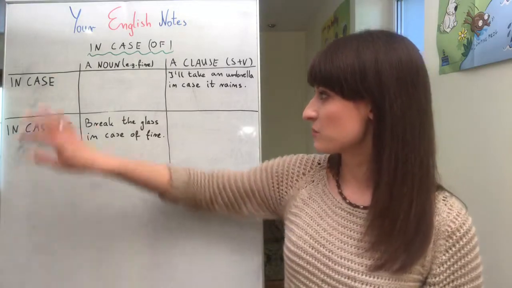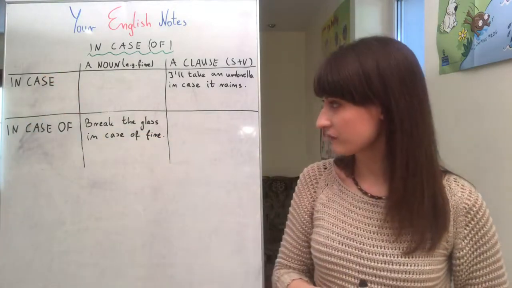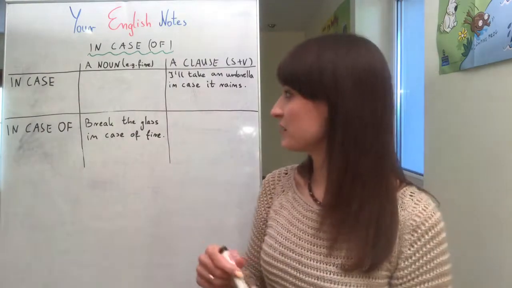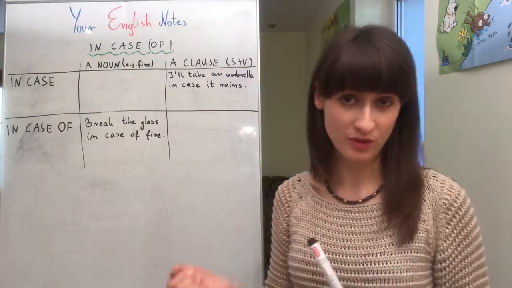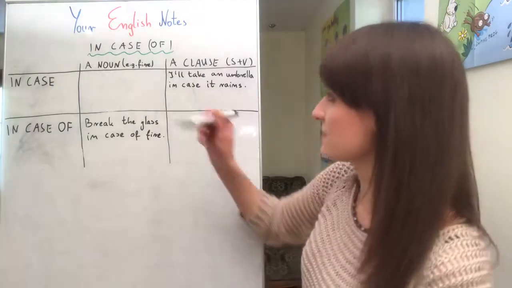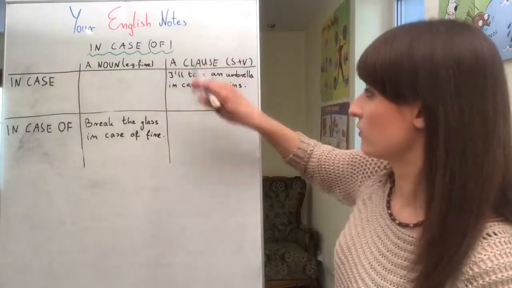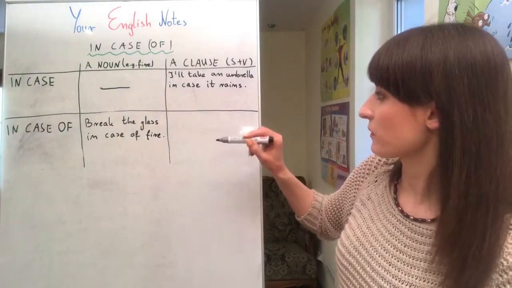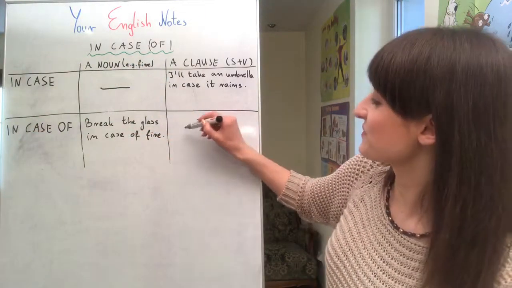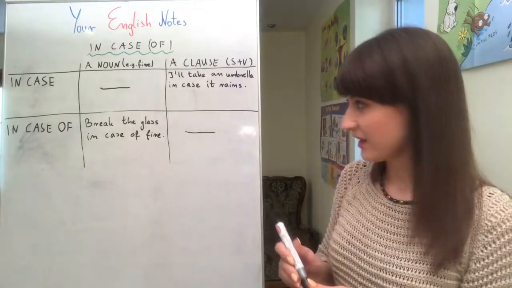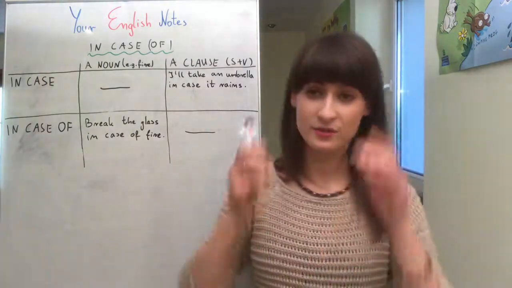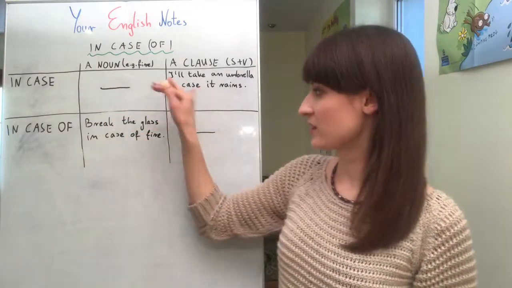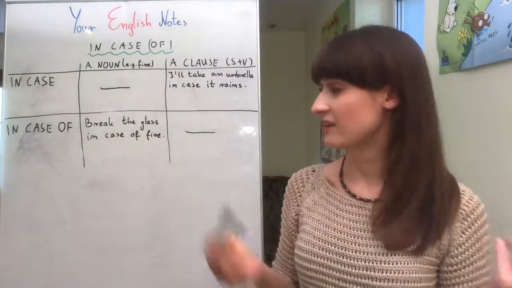And when it comes to in case and in case of, there is one more difference. The first difference is similar to the difference between although and despite. We use in case with a clause. We don't use it with a noun, and we use in case of with a noun. We don't use it with a clause. But there is one more difference when it comes to the meaning of these two. First, let's look at these sentences, and we'll analyze the meaning.